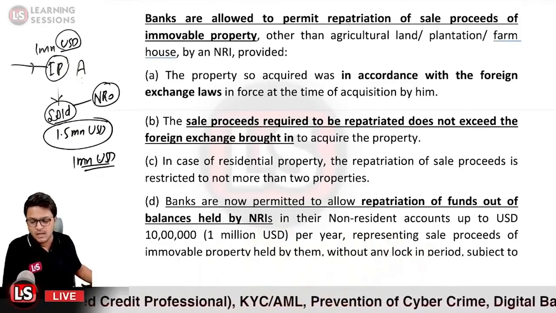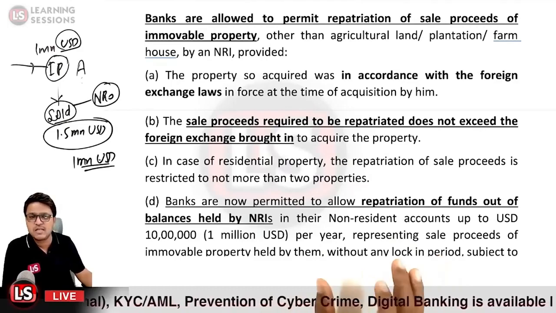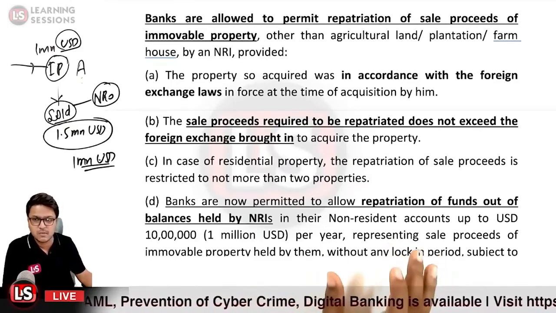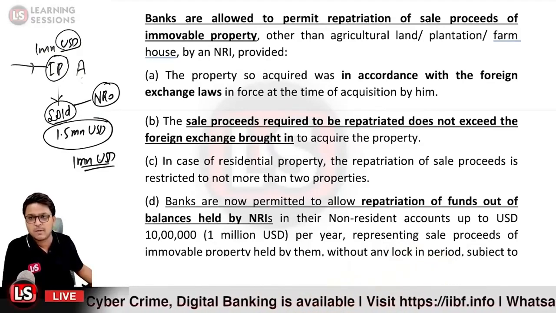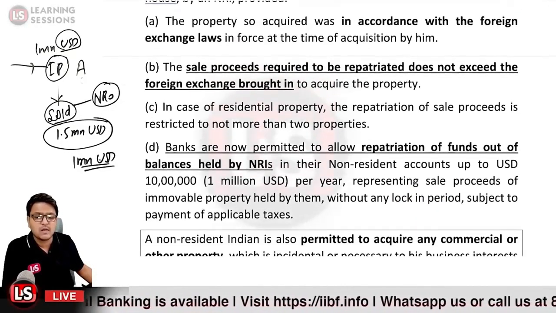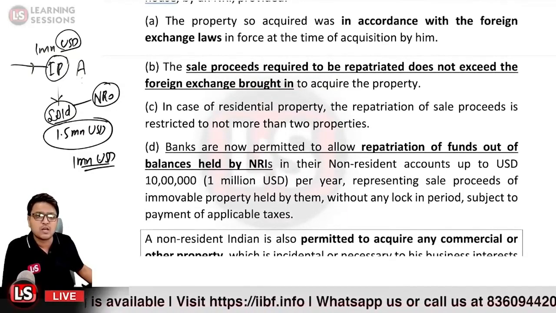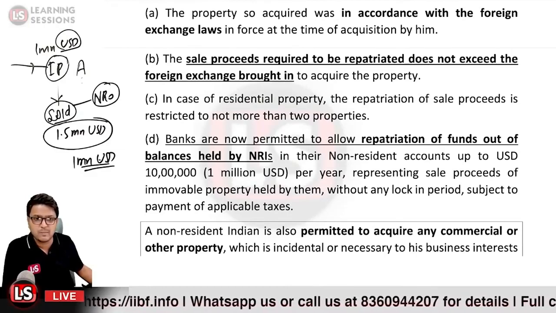Such amount must represent the sale proceeds of the immovable property. That amount can be remitted up to the limit of 1 million USD per year without any lock-in period, but all types of taxes must have been paid.